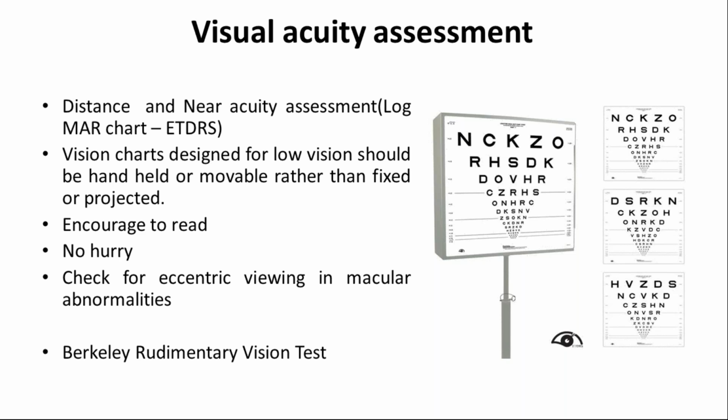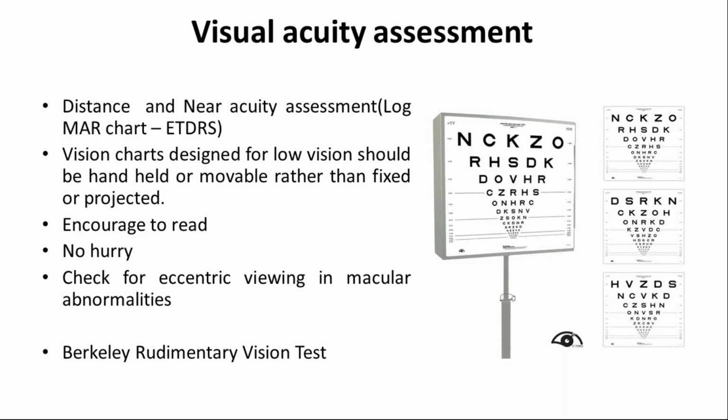And you can see the diagnosis of the patient. If you feel that the patient has macular abnormality, obviously you will get the idea that his central field of view is lost, so he's managing through his eccentric viewing. So you can ask him, okay, please read this line or this optotype or target with his eccentric viewing, the way you see things in your day-to-day activities.